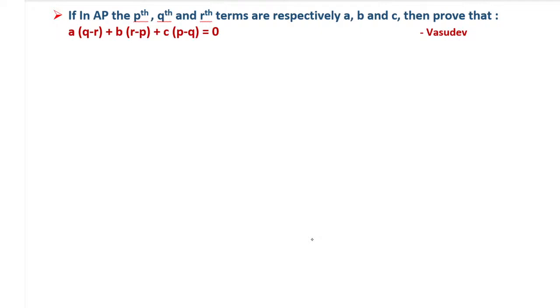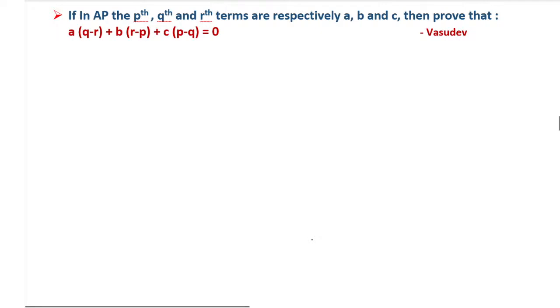Vasudev is here, I think. Yes, Vasudev is here, I think so. Okay, so one more question. Yes, Nandini Kamath, you have given the proper answer for this.